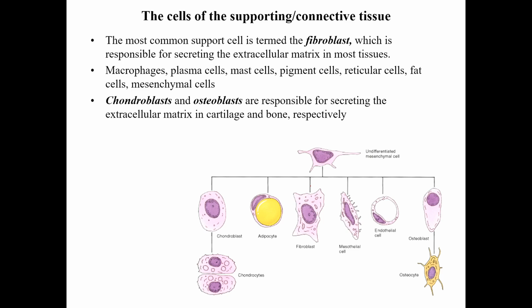Then you have adipocytes, mesothelial cells, macrophages, plasma cells, mast cells, pigment cells, reticular cells, and so on and so forth. In cartilage, we can see the chondroblast. Here the chondroblast replaces the fibroblast and produces the matrix. Whereas in bones, you may see osteoblasts, which are responsible for producing the matrix.